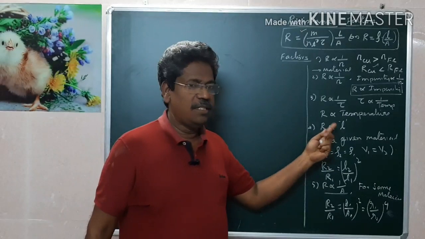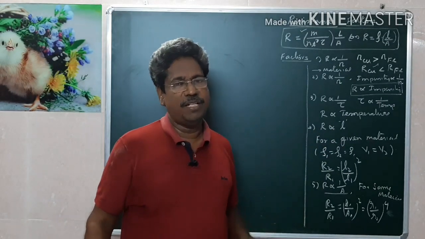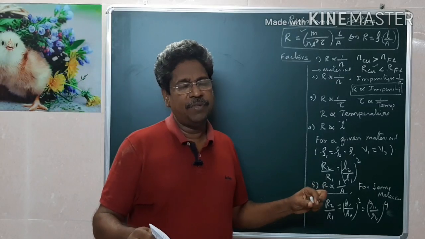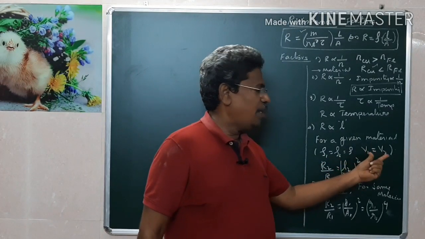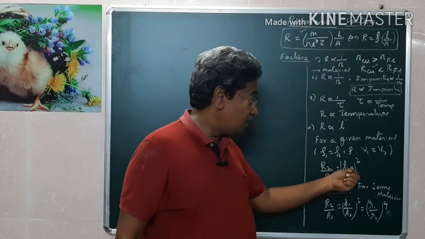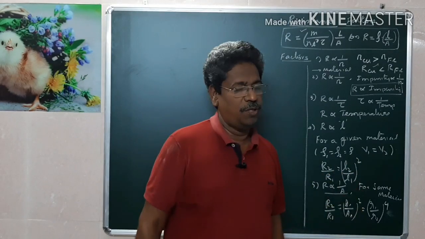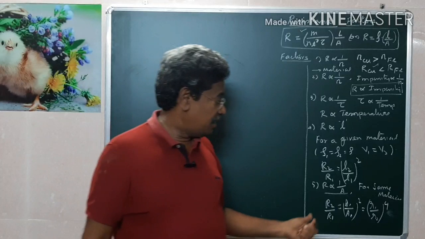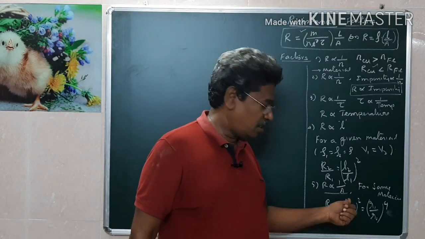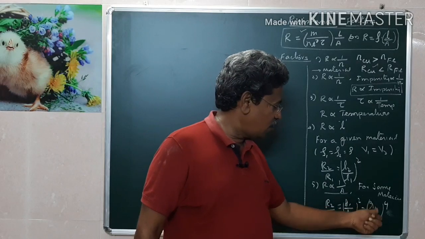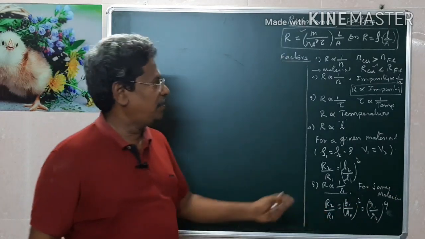Then with respect to length, there are two conditions. Suppose for the same material, the specific resistance will be the same, and the volume is the same, so from the upper formula, in terms of length alone changes, it is L2 by L1 whole square. Suppose for the same material, area alone changes, then it is inversely proportional, another form is A1 by A2 whole square, another is R1 by R2 to the power 4. This is very important.